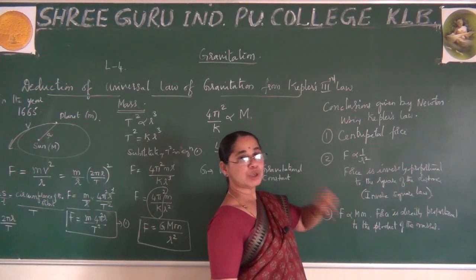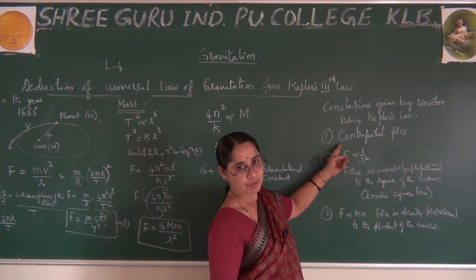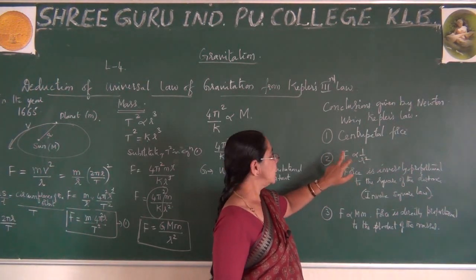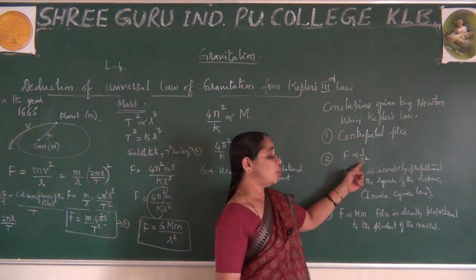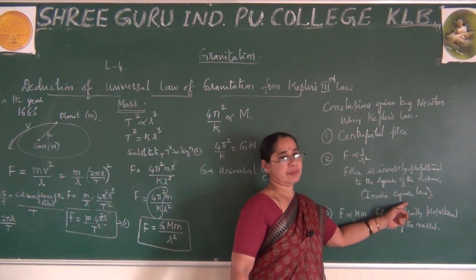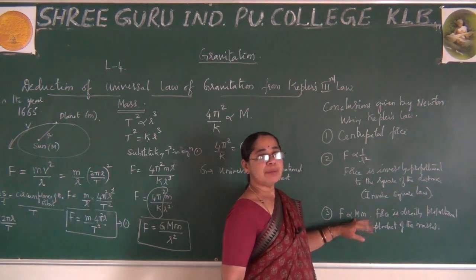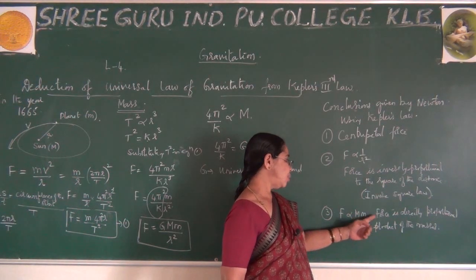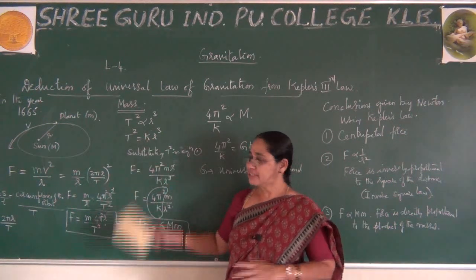In his conclusion, the first point is that in his explanation he uses centripetal force. What's the second point? He observed that distance is always inversely proportional to the force, and it is always the square of the distance. Hence it explains the inverse square law. What was the third point he observed? He observed the masses are directly proportional, due to which force is always directly proportional to the product of the masses. So from this derivation he concluded.